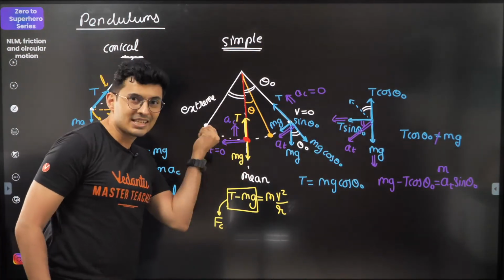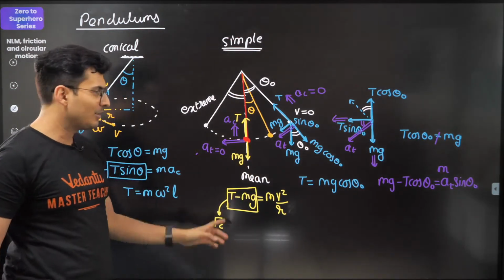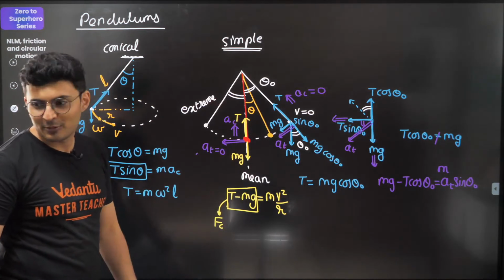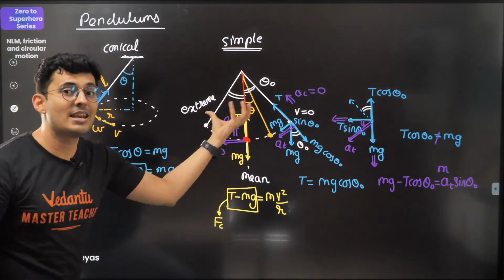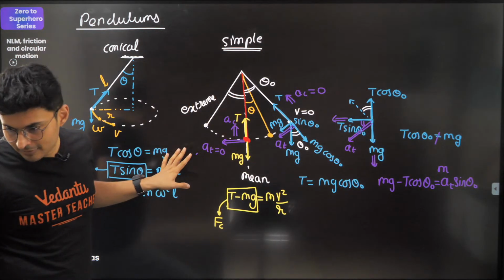So this net force is your centripetal force. T minus mg is centripetal, not tension nor mg. A lot of people again make a mistake there. The total force is the centripetal force. Remember, centripetal force is a name given to a force. Got it? Fair enough?